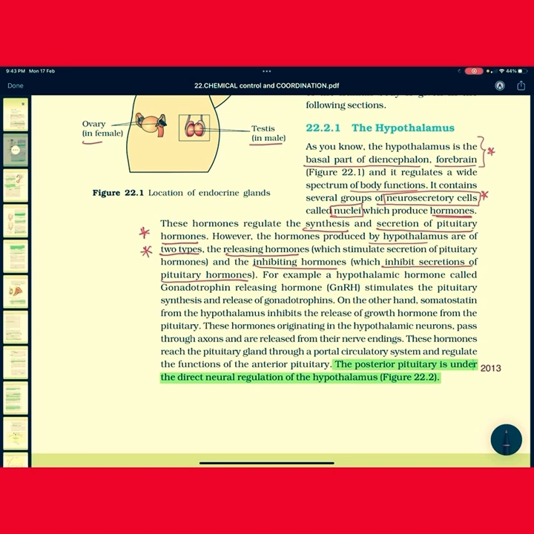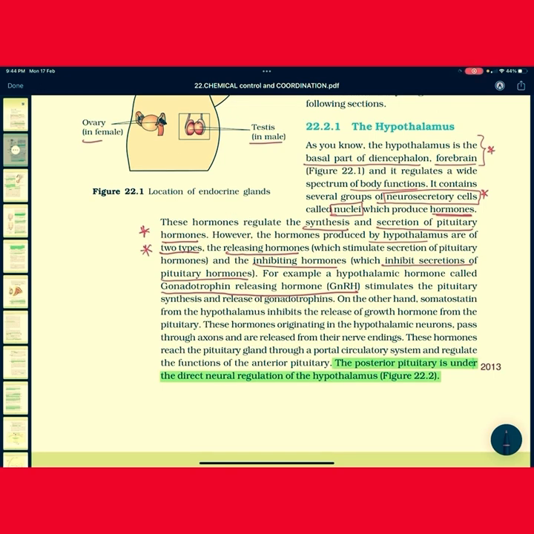Important, children. For example, the hypothalamic hormone called gonadotropin releasing hormone, GnRH, is one important releasing hormone example. Gonadotropin releasing hormone stimulates the pituitary synthesis and release of gonadotropins. Which hormones are called gonadotropins?